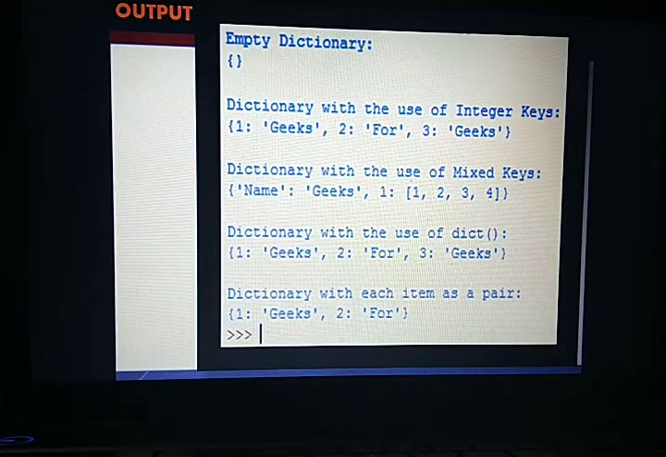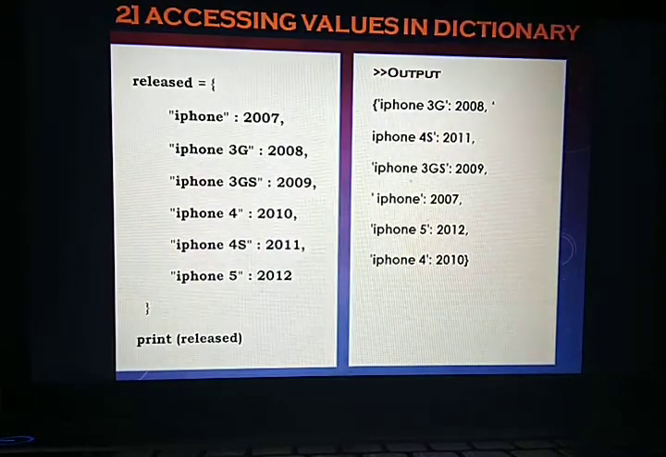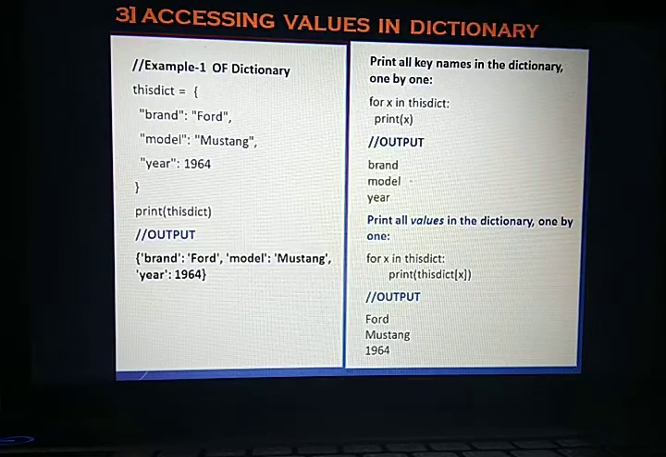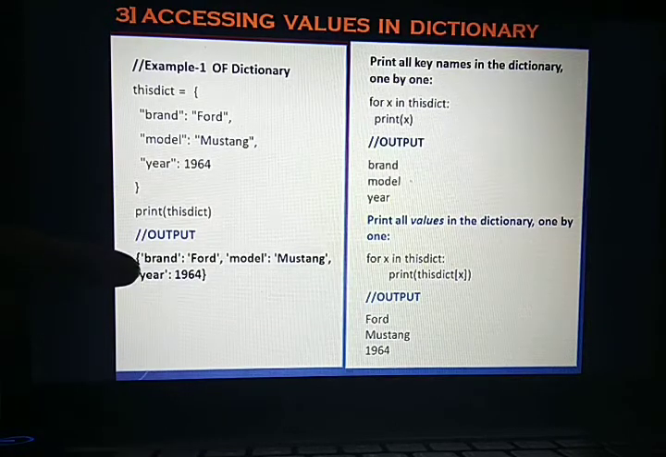Now look at the output, because dictionary-based output questions will come in the examination and we have to write the answer in this format only. Here you can see released equal to curly bracket, and these are the iPhone, iPhone 3G, iPhone 3GS. These are the keys and the values are like that. Simply we are displaying the dictionary with print released, and the output will be like that only. One more example of a dictionary: brand equal to Ford, model equal to Mustang, year equal to 1964, and when we display it, the output will come like that.